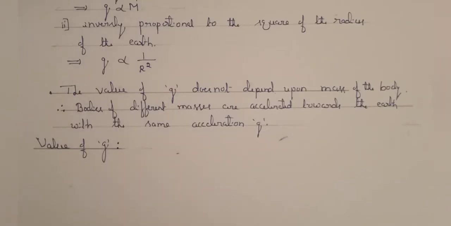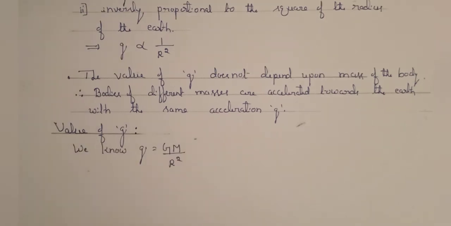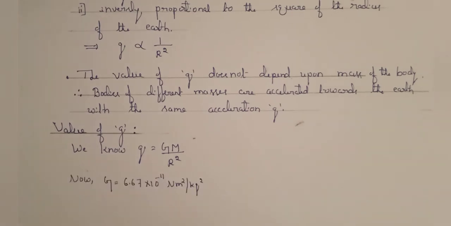Next, let us find the value of acceleration due to gravity. We know acceleration due to gravity g is equal to capital G into capital M by capital R square. Now, we know the value of gravitational constant G is equal to 6.67 into 10 to the power of minus 11 Newton meter square per kg square.